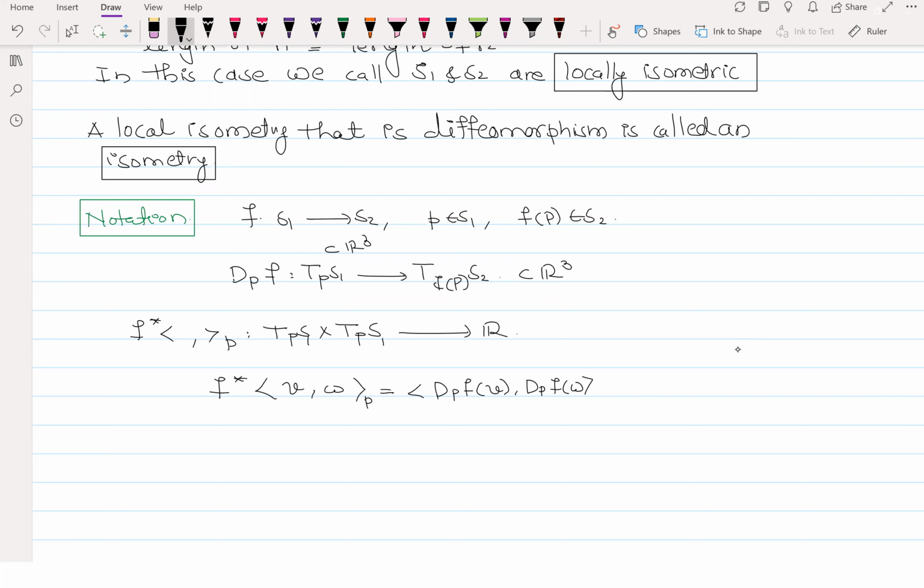Now, where is this going? This is inside T_{F(p)}S2, right? This is the tangent space of S2 at the point F of p, if you recall the notation. So this is the usual inner product on R3.